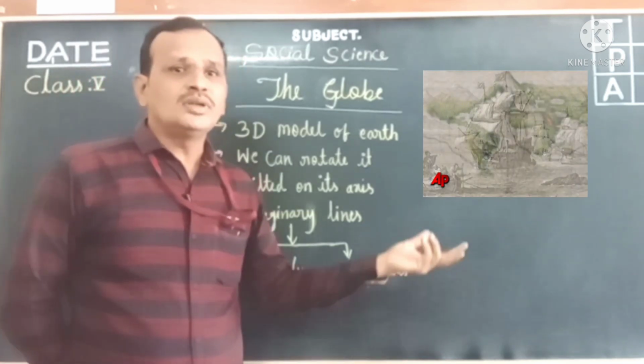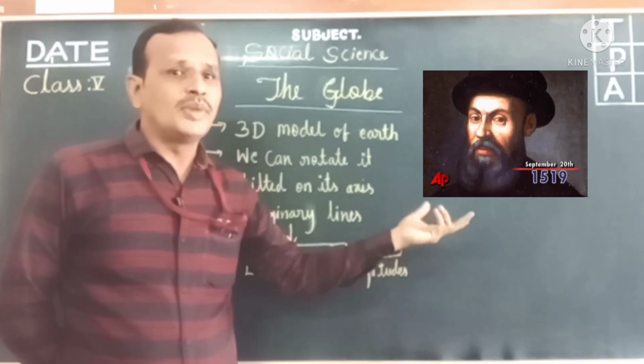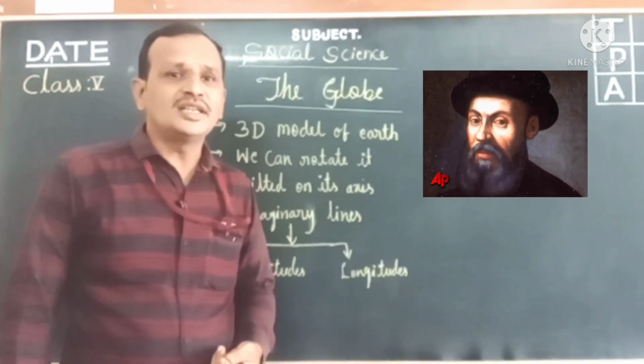How did Ferdinand Magellan prove that the shape of the Earth is round? By his traveling, isn't it, children?